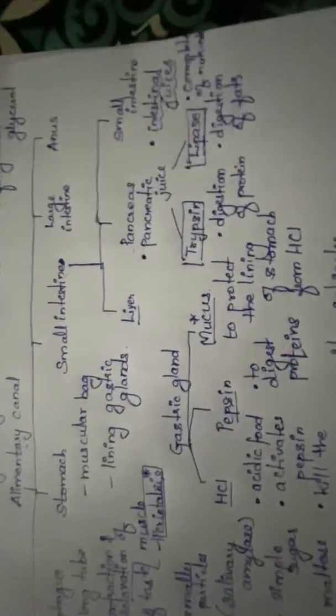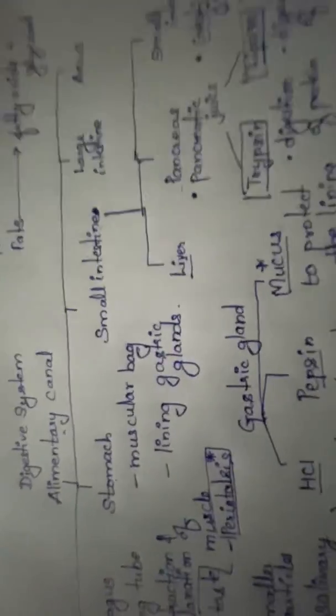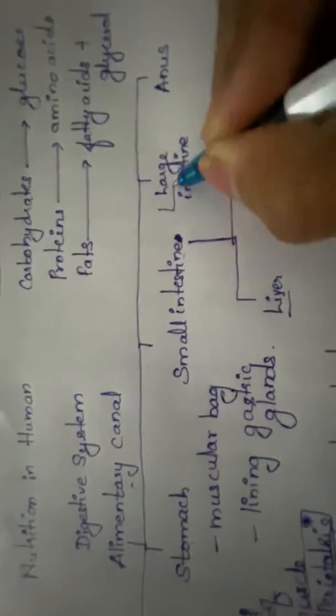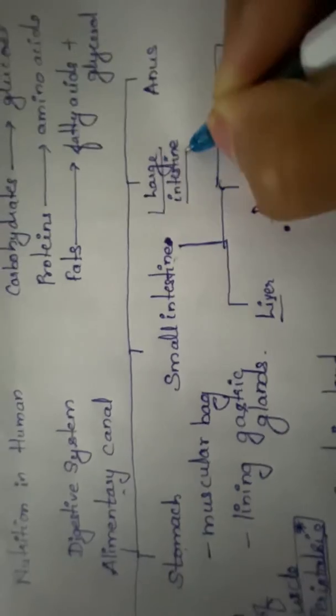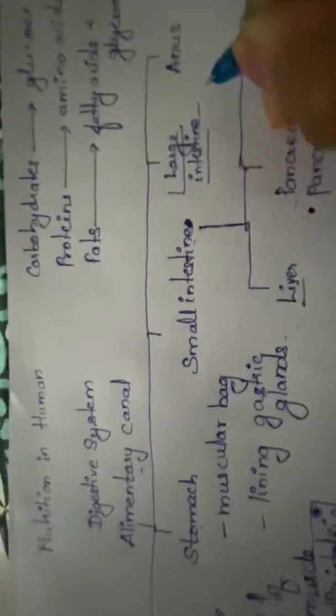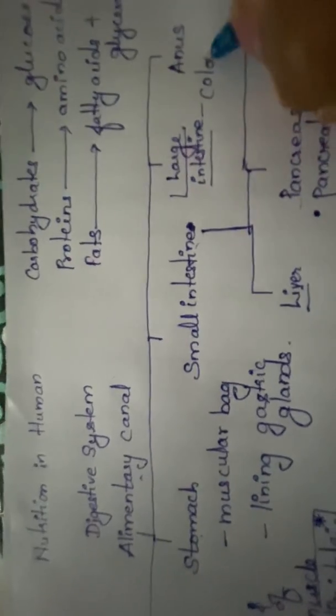Now, we have completed the process of digestion and absorption in the small intestine. Now where will the food enter? The food will enter the large intestine, an organ also called the colon.